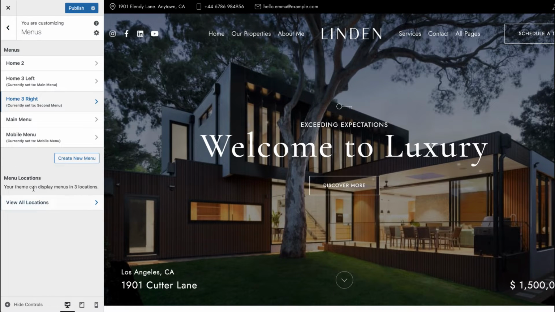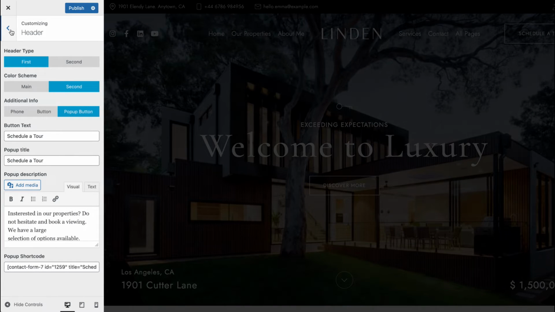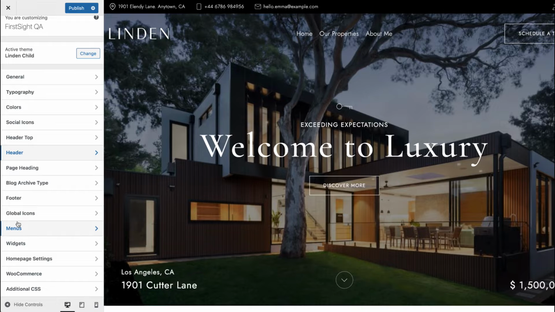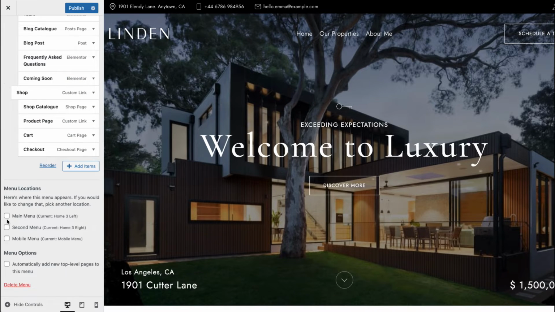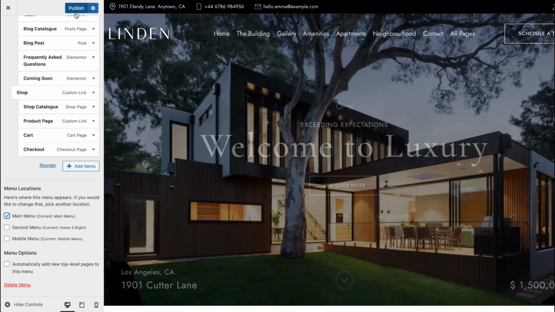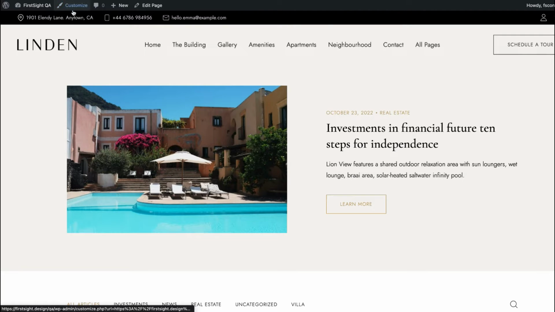I want to revert back, so I'll leave this menu for now, but to revert back, you need to go to header, choose the first option for the header, go back, go to menus, main menu, and here choose main menu. Click on publish and you'll save changes. Perfect. Let's go back to our home page.